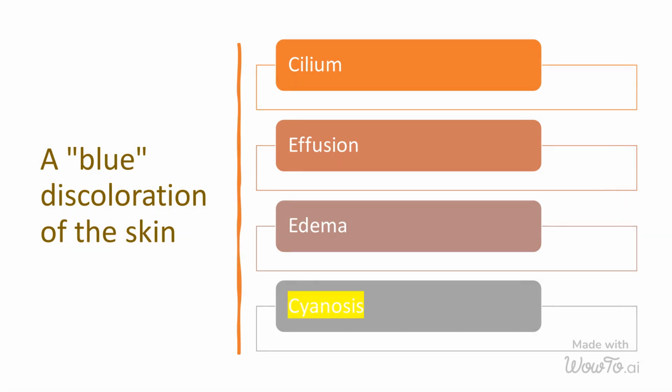Cyanosis is a medical condition characterized by a bluish discoloration of the skin, lips, and nails due to a lack of oxygen in the blood. It occurs when there is a decreased amount of oxygenated hemoglobin in the bloodstream, resulting in a higher concentration of deoxygenated hemoglobin. Cyanosis can be caused by various underlying health conditions such as lung diseases, heart defects, circulation problems, or exposure to cold temperatures. It is important to seek medical attention if cyanosis is present, as it may indicate a serious underlying health issue.